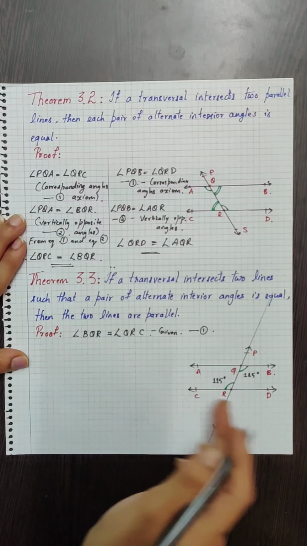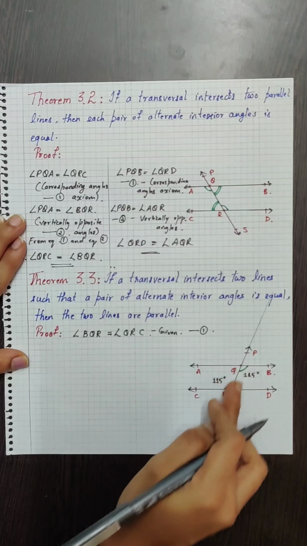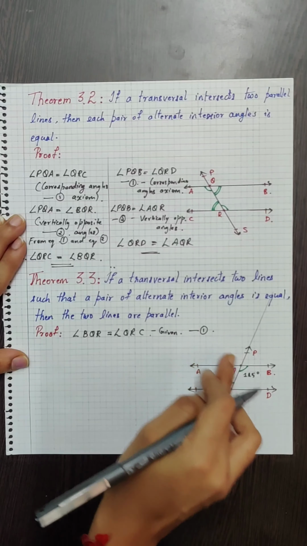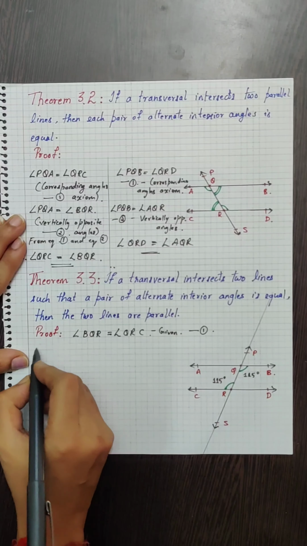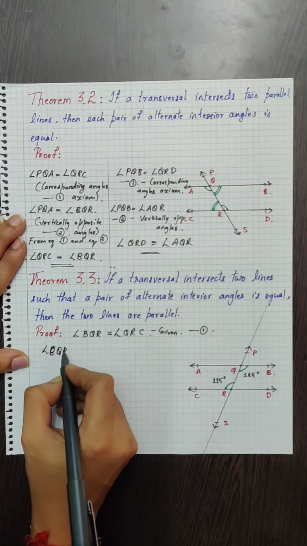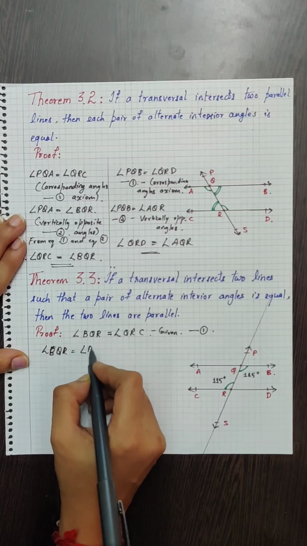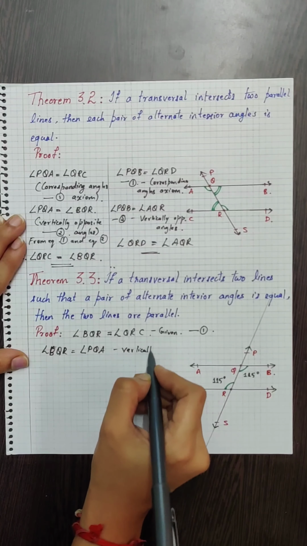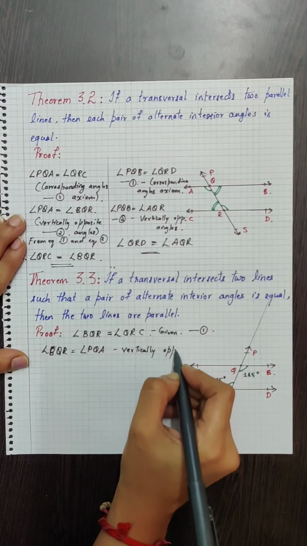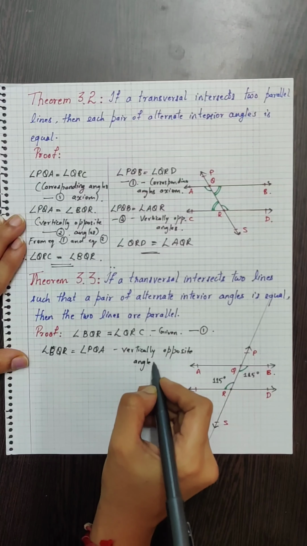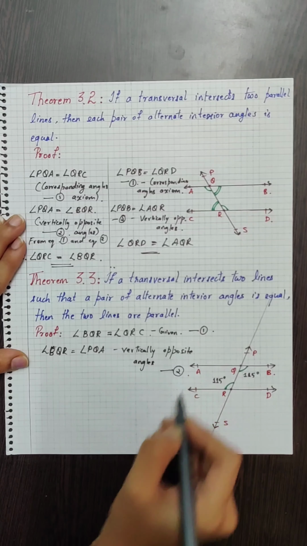Now we also know that angle BQR is equal to angle PQA because they are vertically opposite angles. Let me name this equation 2.